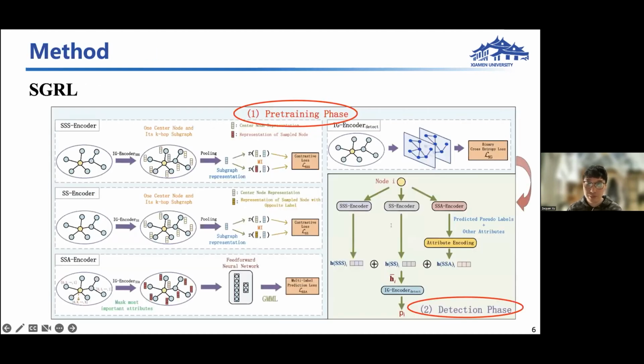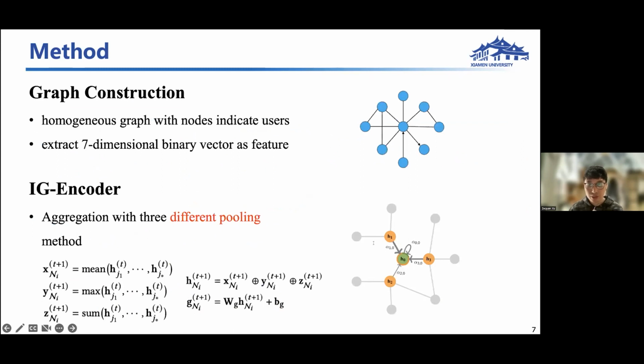So to solve the challenges mentioned above, we developed a self-supervised graph representation learning-based BMA detection system called SGRL. It mainly consists of an inductive graph neural network encoder and novel structure and attribute encoders based on self-supervised learning. We divide our framework into two phases, pre-training and detection. And we first construct a homogeneous graph where each node represents a WeChat account and each edge indicates user interactions. And node attributes are designed by human experts and form a 7-dimensional binary vector as initial node feature.